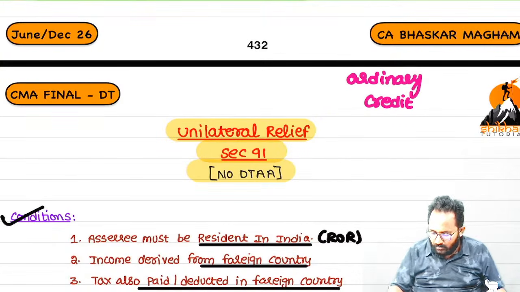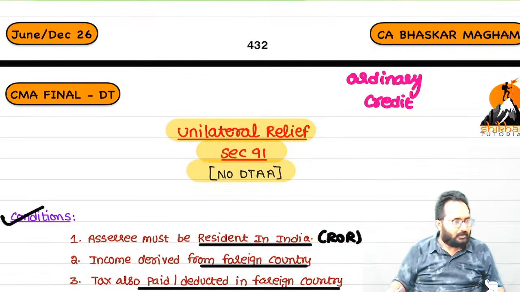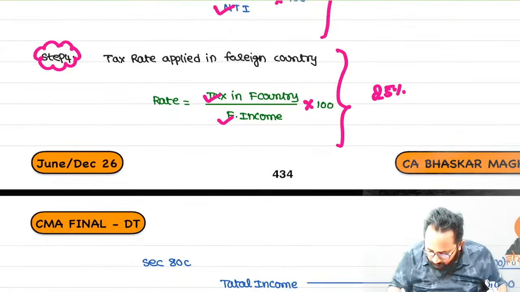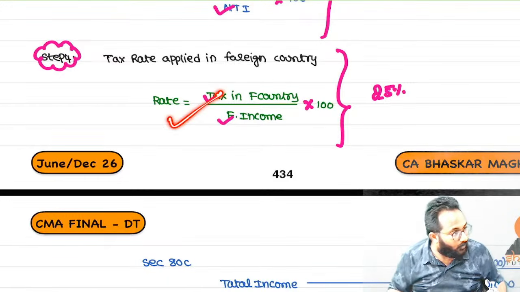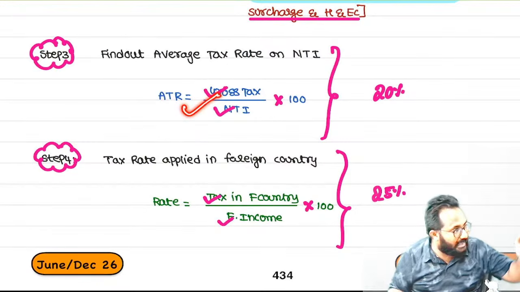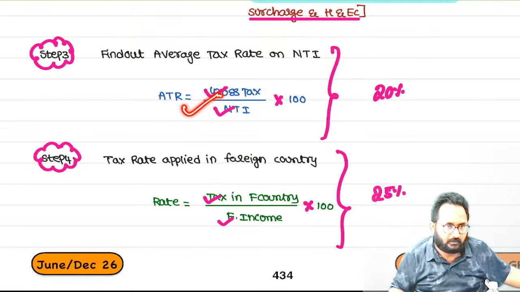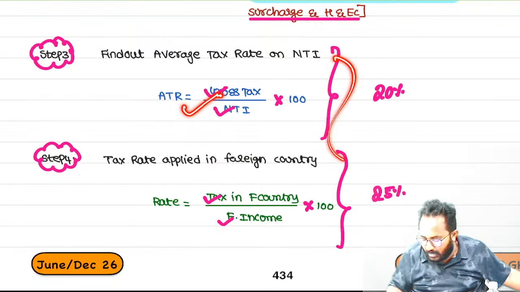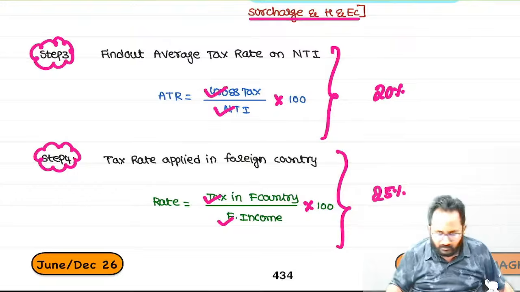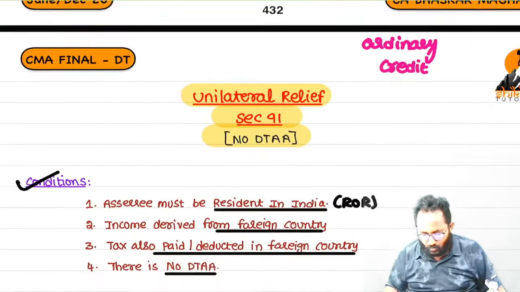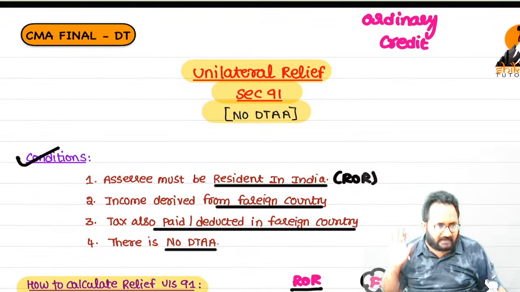If you observe, in ordinary credit also, taxes paid in foreign country we are not giving fully. We are comparing with the same amount taxed in India, whichever is lower. But don't try to write this anywhere in the exam.